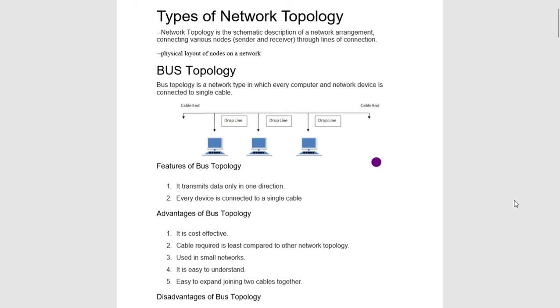We can increase any number of nodes within this topology, but if we increase beyond a certain number of nodes, it will create congestion, it will increase the traffic. So it can be used on small networks only. So disadvantages we will discuss.